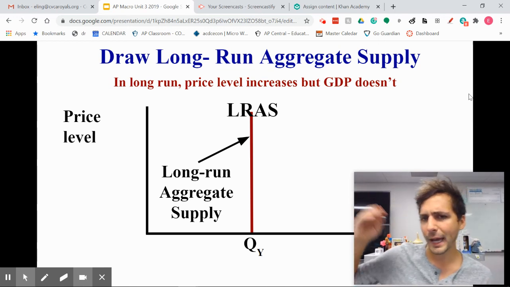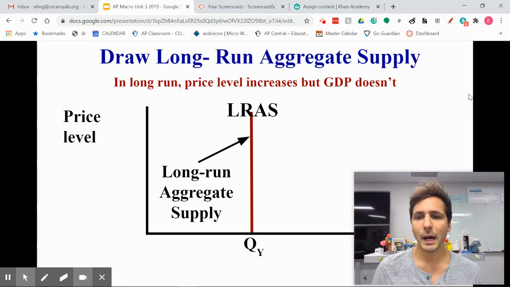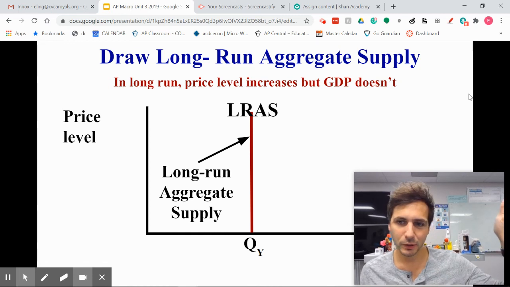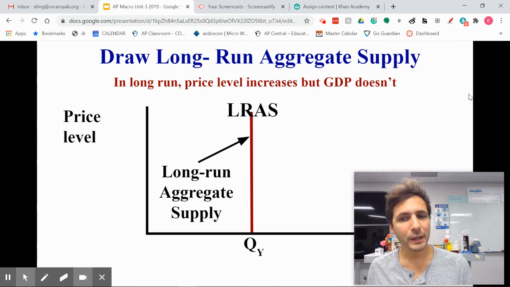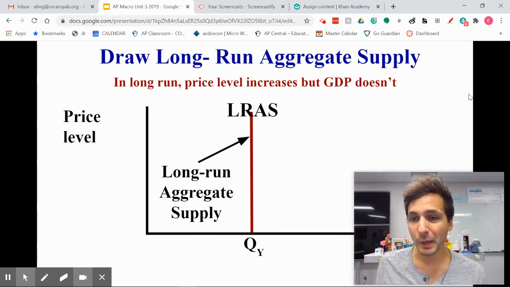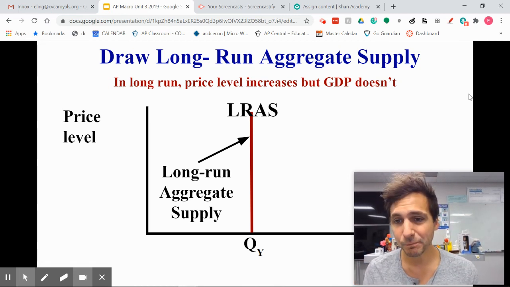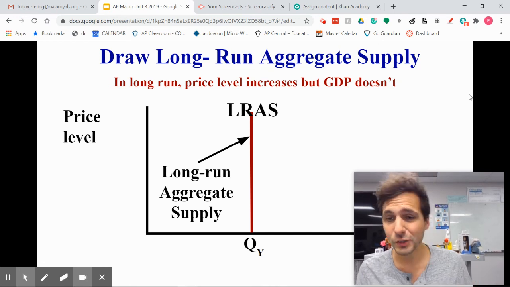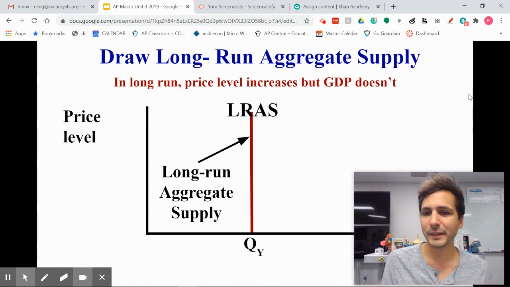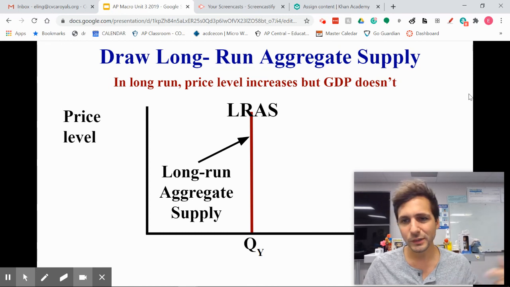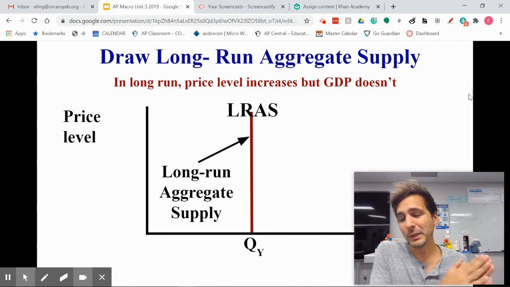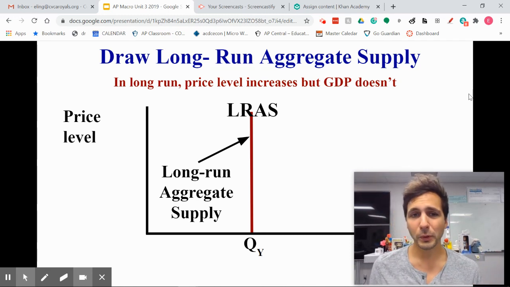Sure, we'll temporarily produce too much, right? Because businesses will see those increases in prices as profit and they'll produce more. But in the long run, those wages will go up and they'll go back to full employment GDP. And sure, temporarily we'll fall into a recession, right? And we'll decrease employment and things can be pretty bad. But in the long run, those wages and prices of the inputs will go down, indicating more profitability for businesses, and they'll go back to full employment GDP.